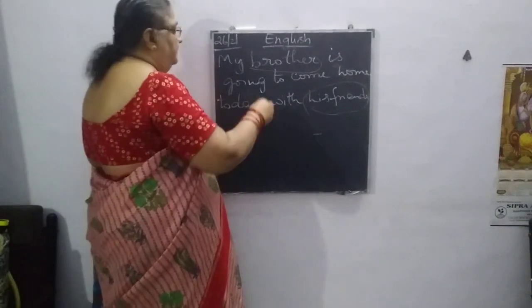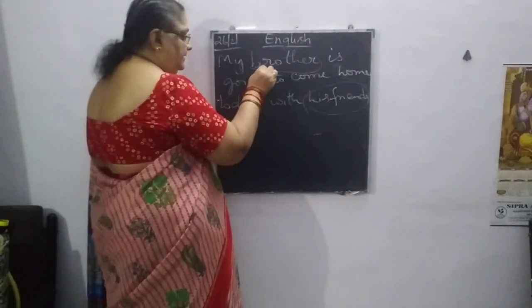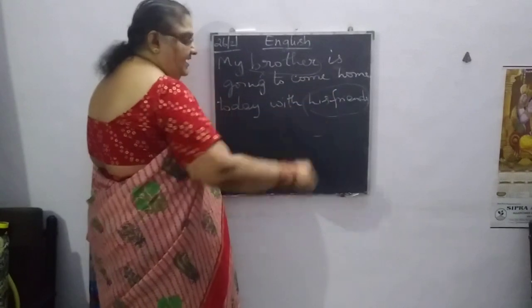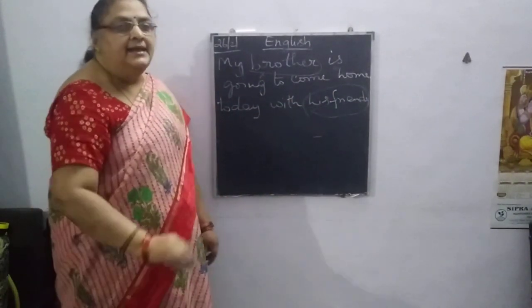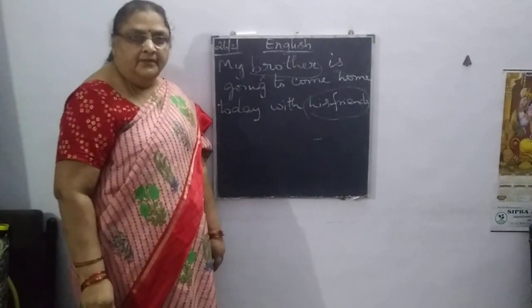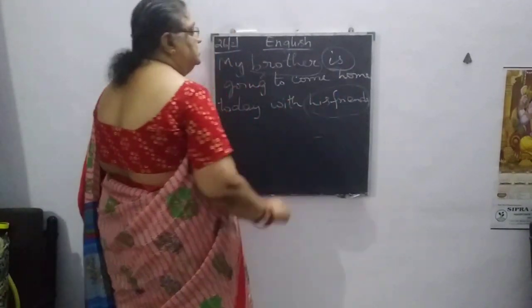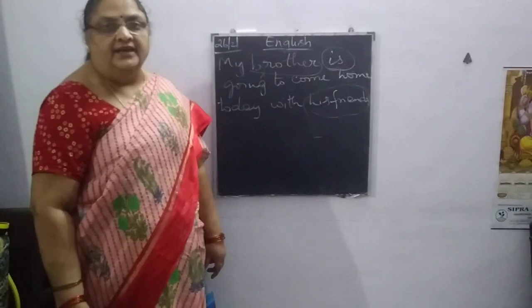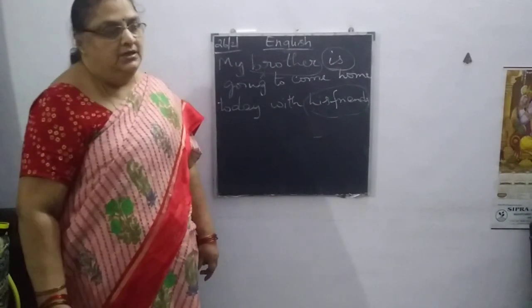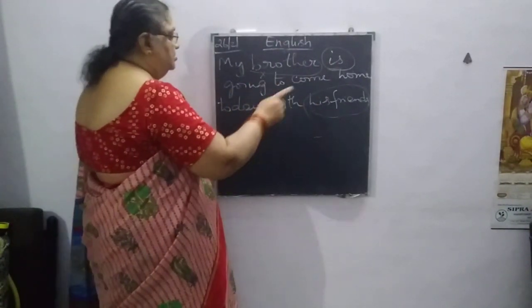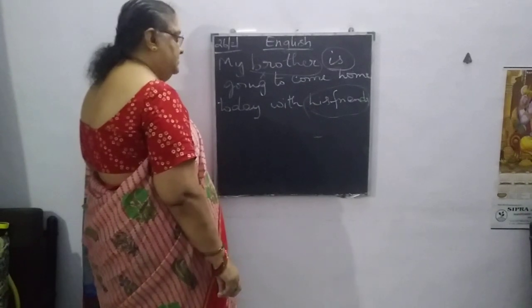Now, if you see here, my brother along with his friends, many members are going to come. But here we used singular because we have taken all of them as one group. My brother is going to come along with his friends.